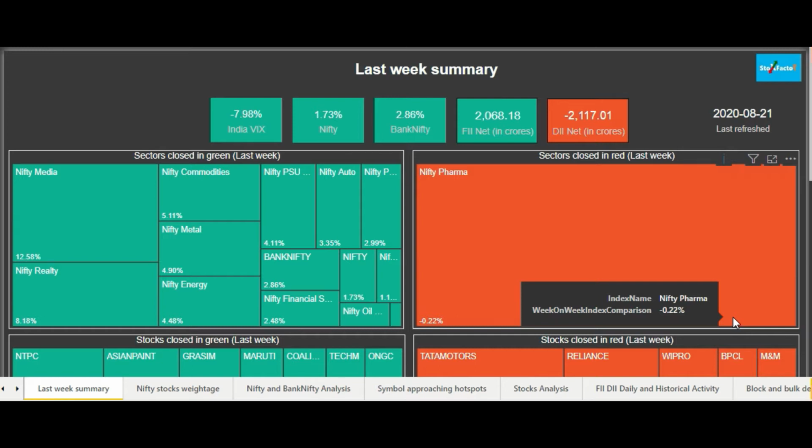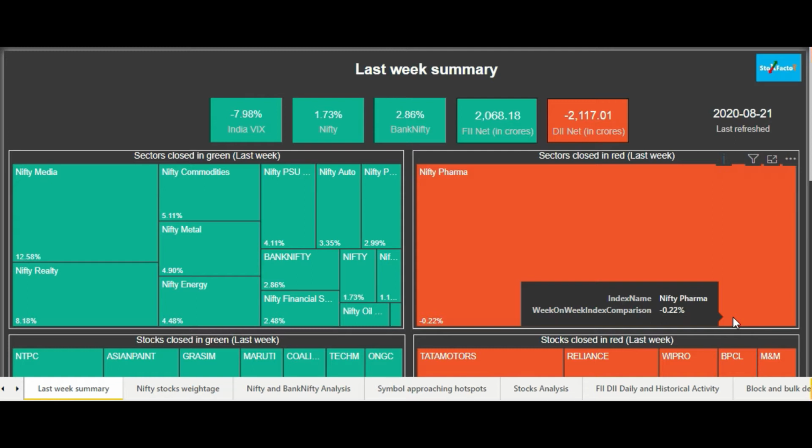In the previous video, we covered the first page of the dashboard, that is the daily summary page. In this video, we are going to cover the second page of the dashboard, which is named the last week summary page. It provides you the summary and highlights of the market activities which happened in the last week in sectoral indices and the stocks which belong to the Nifty 50.